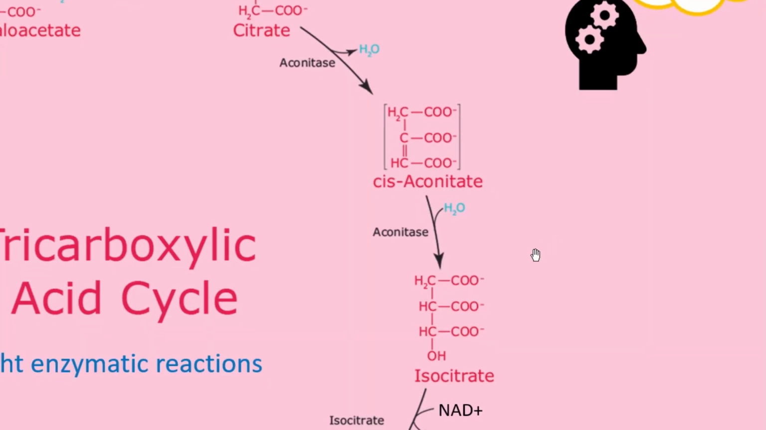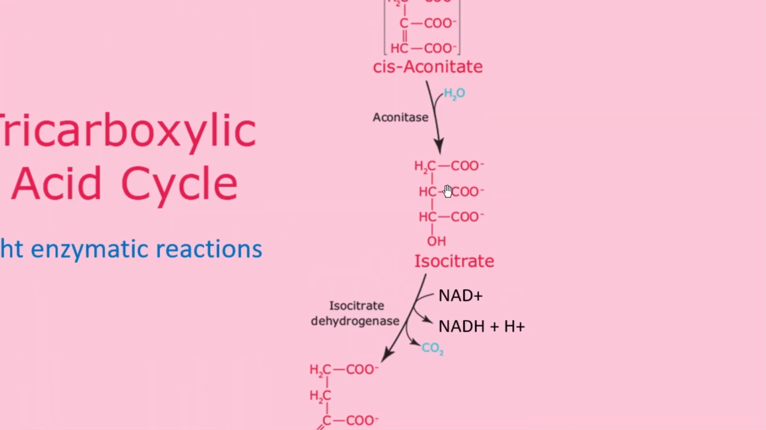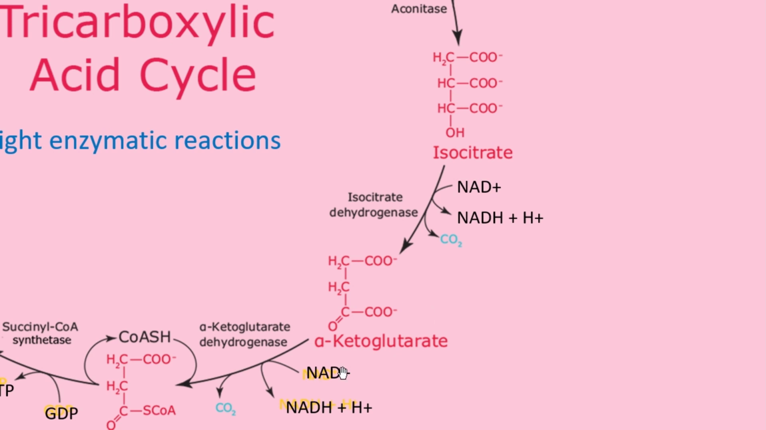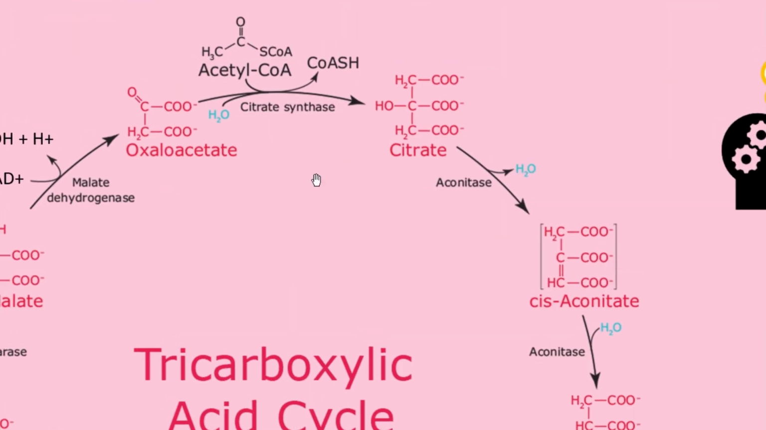Just remember this: in the first cycle of the TCA cycle, the first CO2 is released from the second carbon of isocitrate, and the second CO2 is released from the third carbon of alpha ketoglutarate, and both the second and third carbon are derived from oxaloacetate. So that is the thing.